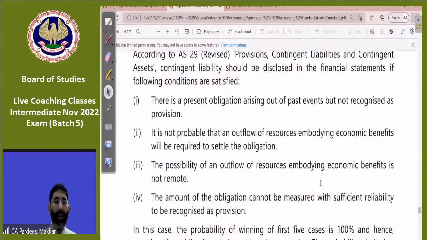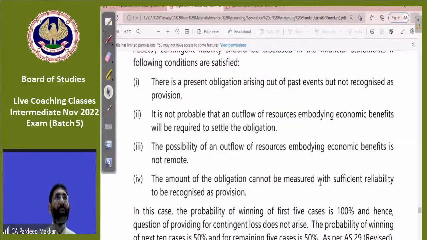Contingent liability should be disclosed under the following conditions. What is the condition? Present obligation arising from past event but not recognized as provision, when it is not probable that an outflow will be required to settle the obligation. So here the outflow is not sure; we have just a few chances of outflow. The possibility of an outflow is not remote. Remote means it may or may not be. Not remote means it is not compulsory.